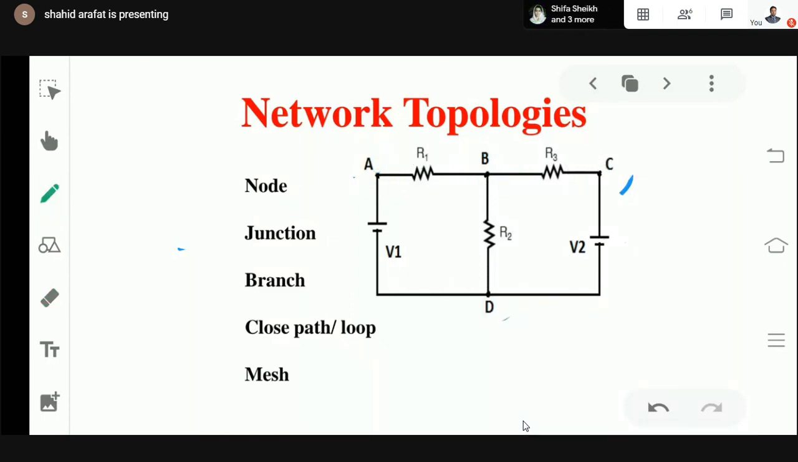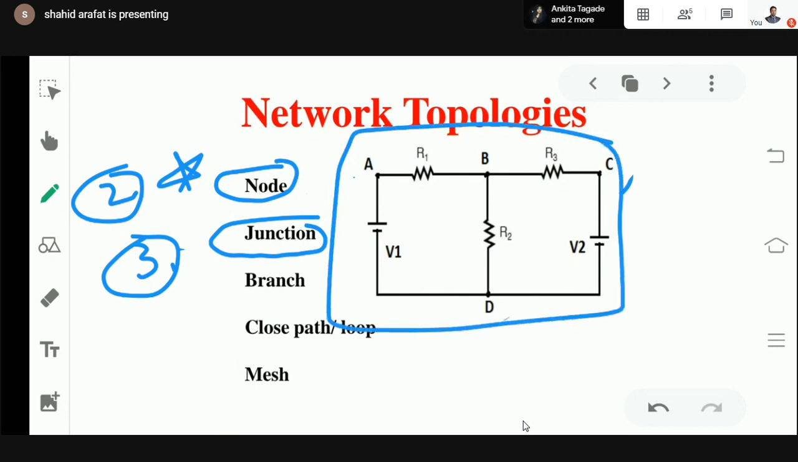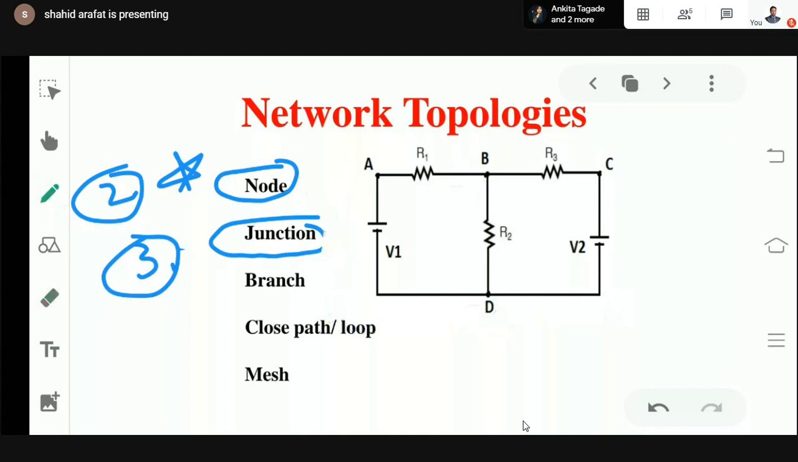Then what is a junction? The difference between node and junction is that for a node, the minimum requirement is two elements connected, but for a junction, the minimum requirement is three elements connected. If a minimum of three elements are connected to any particular point, then that point can be considered as a junction. In the given network, can I call point A a junction? No, because at point A, only two elements are connected, which is not sufficient. For a junction, a minimum of three elements should be connected.